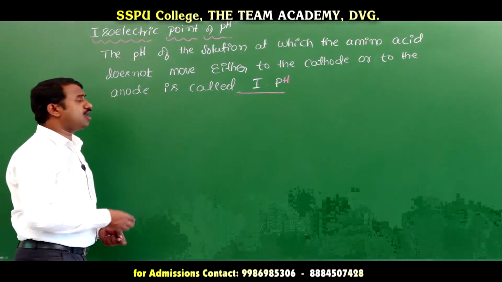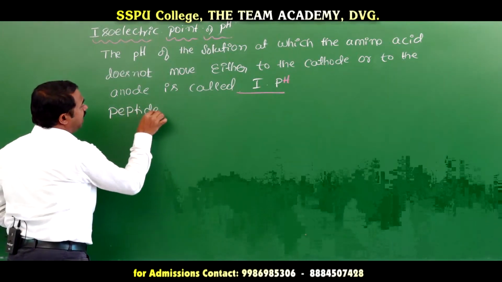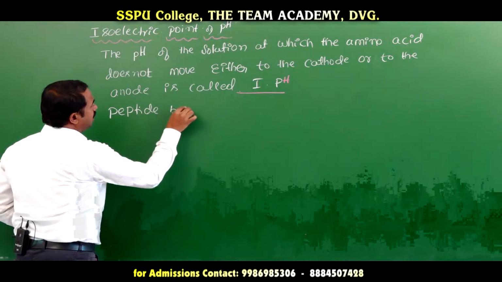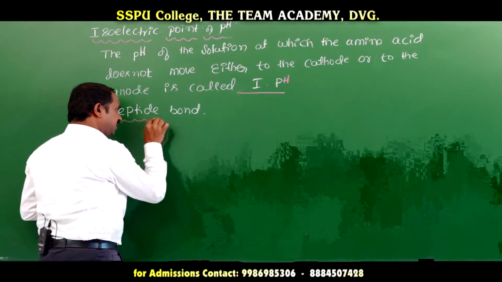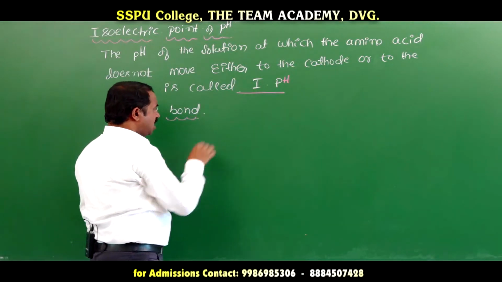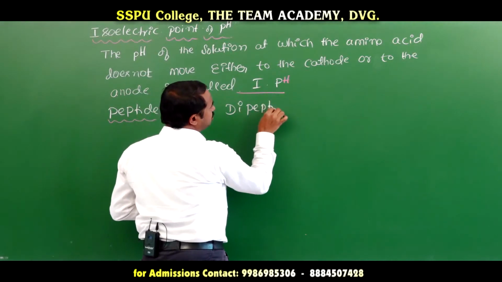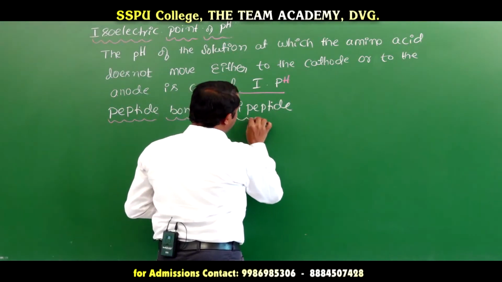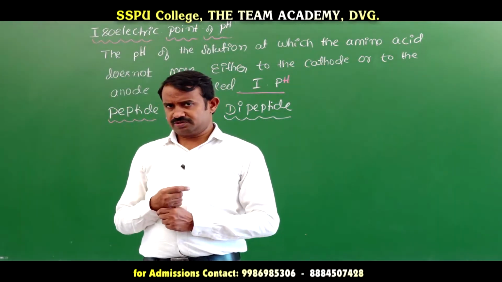Under the structure of proteins, another topic is called the peptide bond. What is a peptide bond and what is a dipeptide? They will ask 2 marks questions: what is a dipeptide, what is a peptide bond?